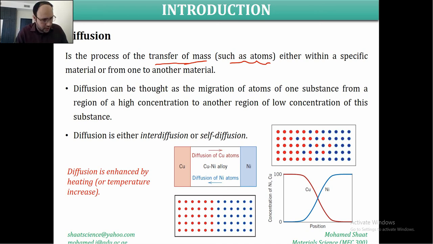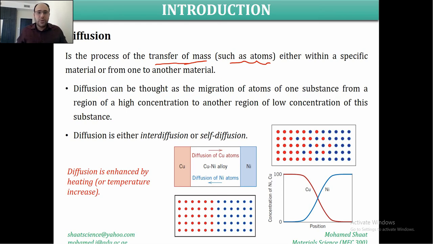So if you have an atom that is going to transport from one position to another position, this is known as diffusion. Like you have the atom at a certain lattice site, as we defined: this is the location of one atom inside the atomic structure, or the crystal structure, of the material. If for some reason this atom leaves its position and attains another position, this is known simply as diffusion. So diffusion is the migration, the transportation or the transfer of the atom from one position to another.